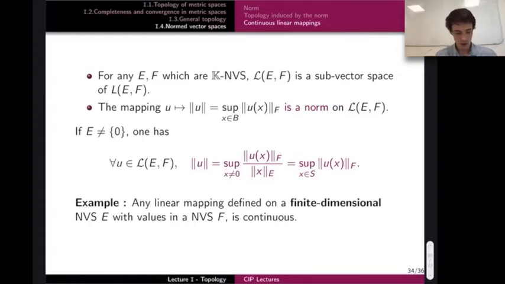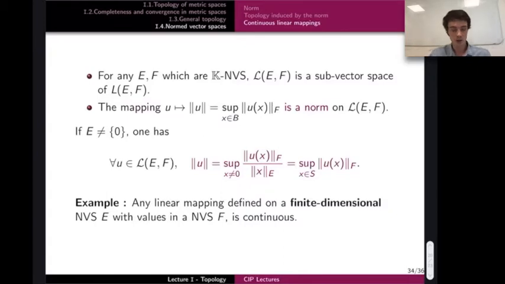So a few more comments on this. The set of continuous linear mappings from E to F is a sub-vector space of the set of all linear mappings, calligraphic L, sorry.